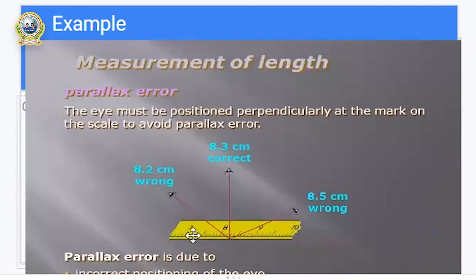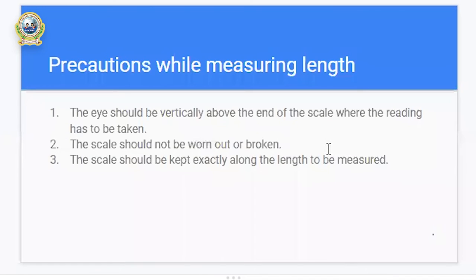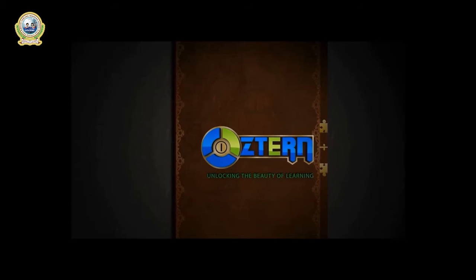If you are measuring the length of your book, you have to put one end of the scale at the end of the book, and you have to put the scale in a straight position, and then you can get the accurate length of your book. So these are the points to be kept in mind, or the precautions to be followed while measuring length. All right, now let me share one video with you.